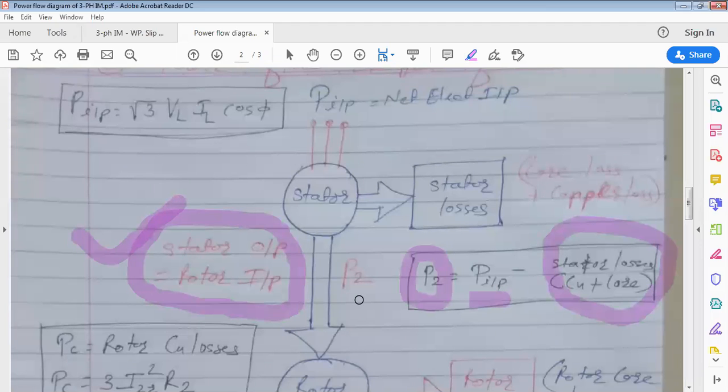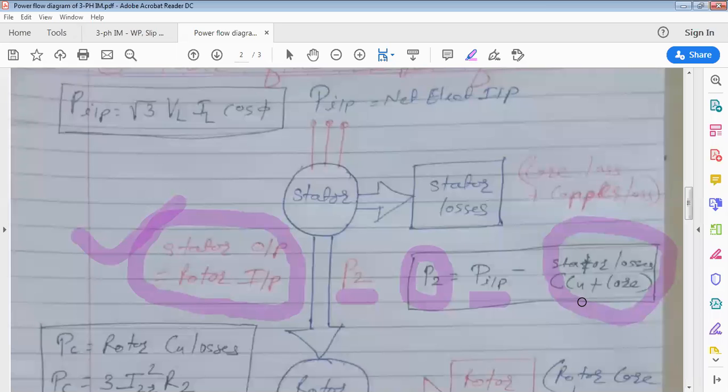How is it marked? Which variable is used for rotor input? See the diagram. Which variable is used for stator output, that is rotor input? Both are the same.